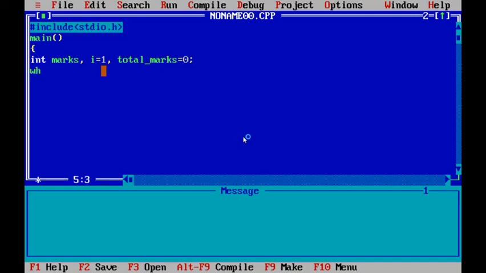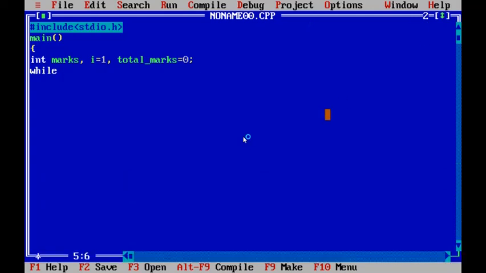The while loop: while i less than or equals to 5 or 4 subjects. You can take 4 subjects or 5 subjects as you wish. Now I am taking 4 subjects. The while loop begins.